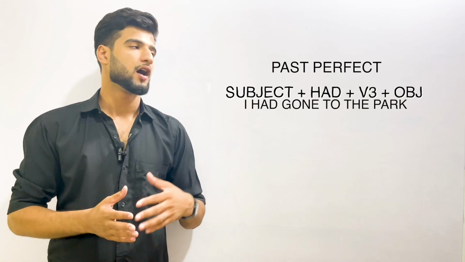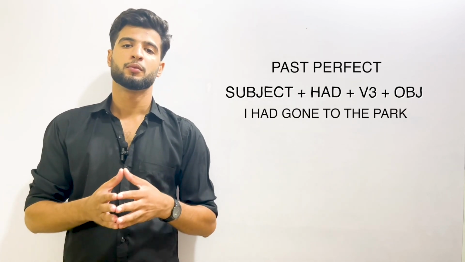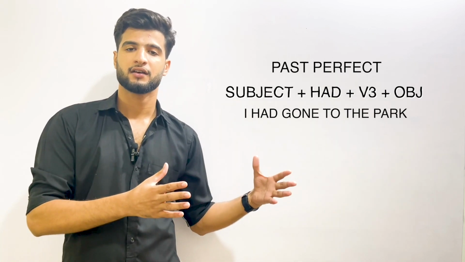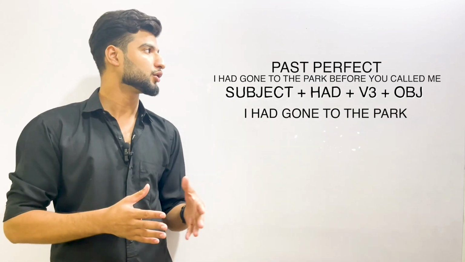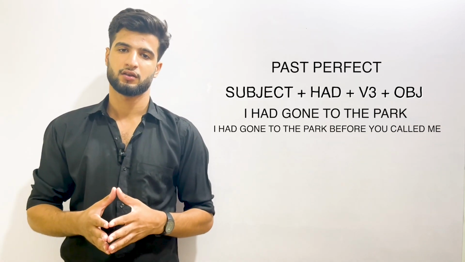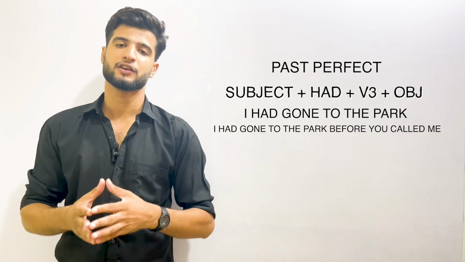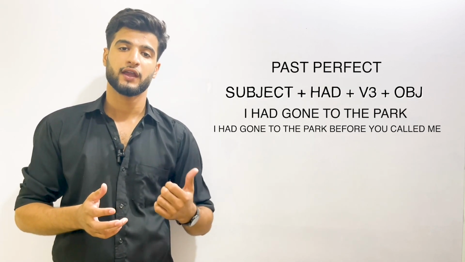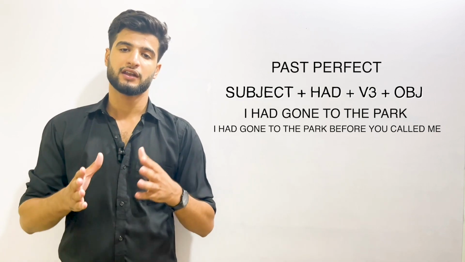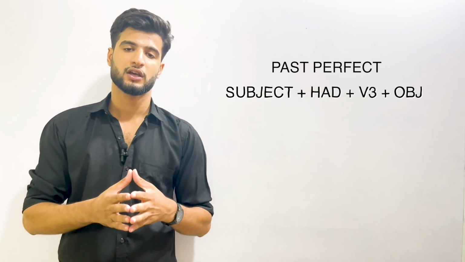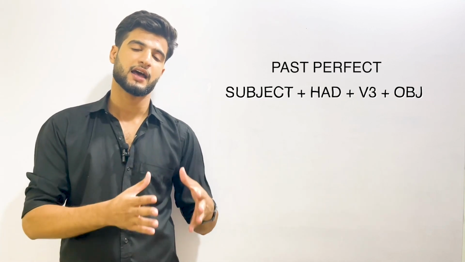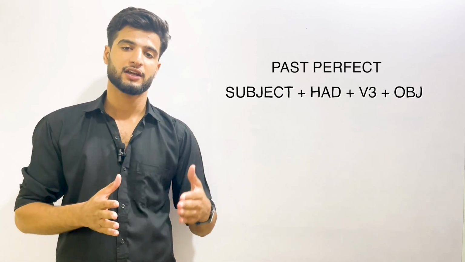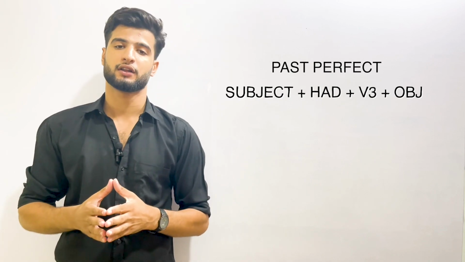Now, you say, I had gone to the park, right? This is an action that happened in the past. But you can say, I had gone to the park before you called me. Now, here in this sentence, we have the structure of two tenses, which is past perfect and simple past tense. So whenever we have these two tenses together, the simple past tense and past perfect, when they go parallel, it talks about an action that happened before another action.